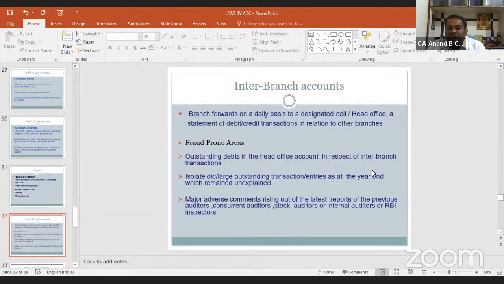Major adverse comment arising out of the latest report of the previous auditors, concurrent auditors, stock auditors, or internal auditors or RBI inspectors. We have to report on the fraud prone areas in the general category of the LFR.